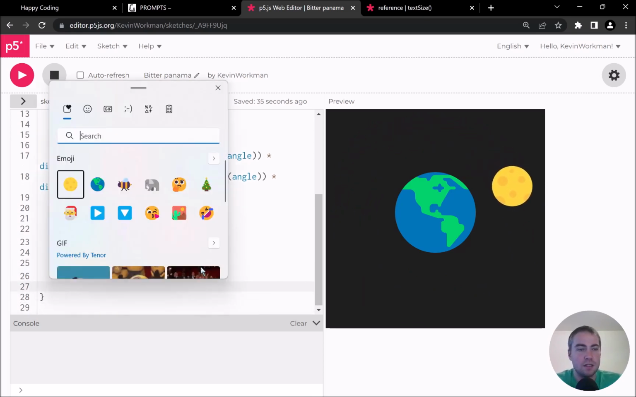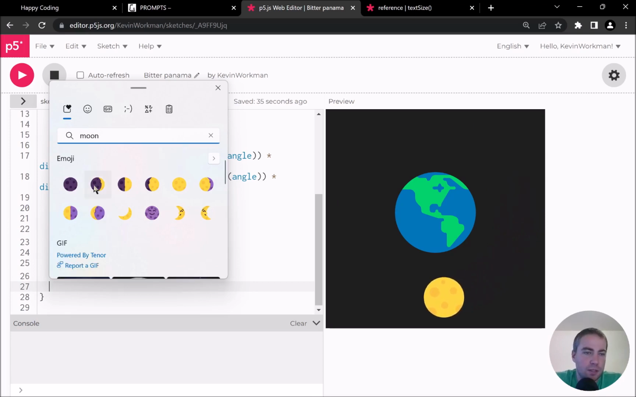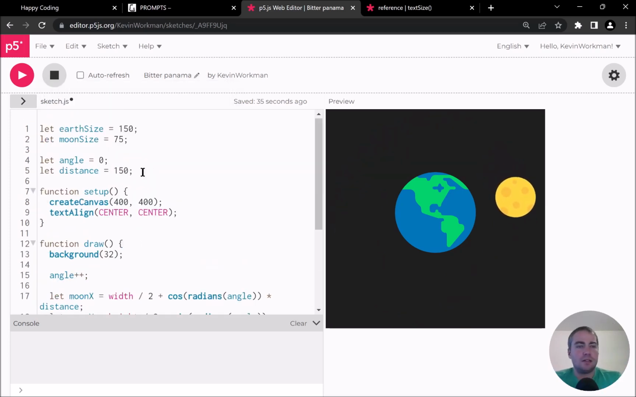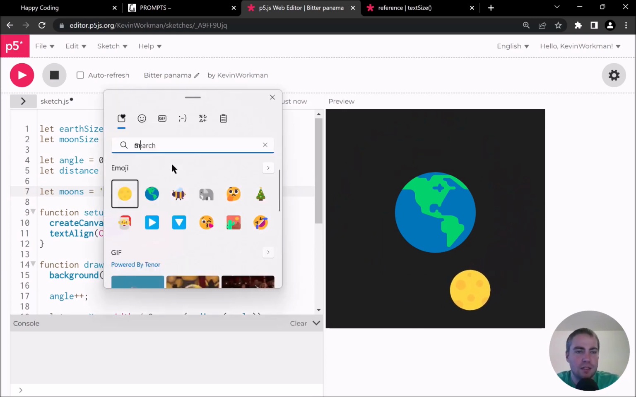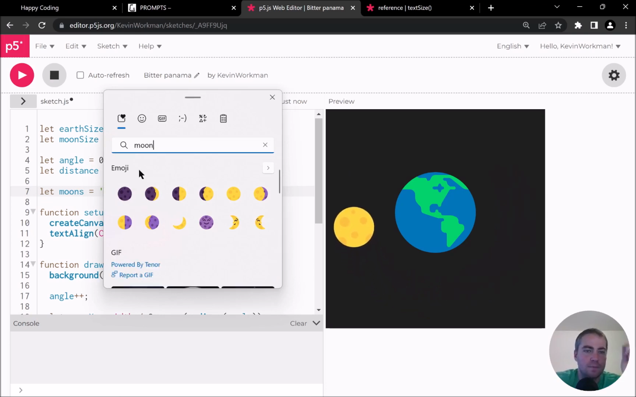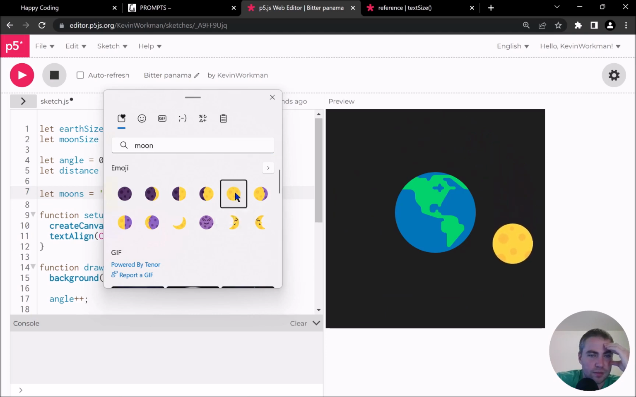And by that I mean, if I look up moon emojis, there's actually a bunch of moon emojis, and they form a kind of animation. So what if I cycle through these? So how would I do this? First, maybe I'll just say let moons equals, and for now I'll just make it a string. Maybe I'll change this to an array in a second, but I'll just put all of the moon emojis in order, and I'm going to start with a full moon, I think, and then I'm going to